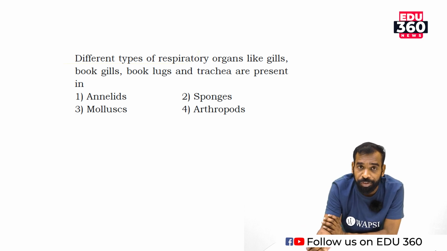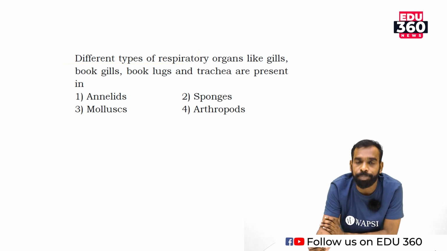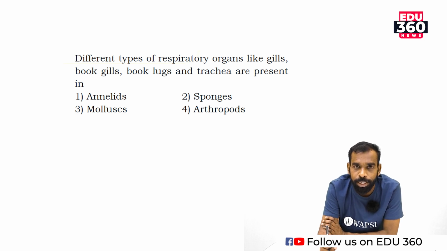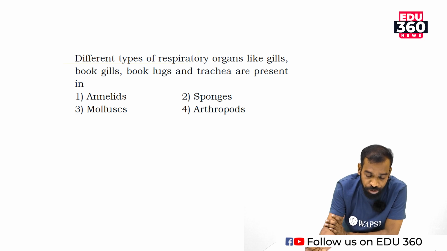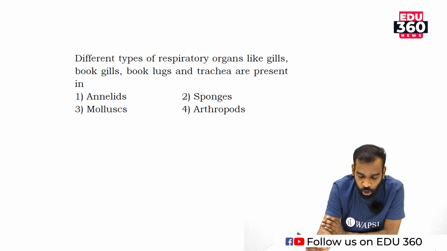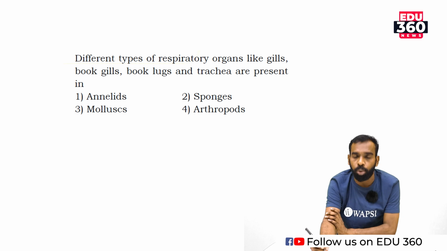Different types of respiratory organs like gills, book gills, book lungs and trachea are present in which of the following? Option 1 annelida, option 2 sponges, option 3 mollusca, option 4 arthropod.